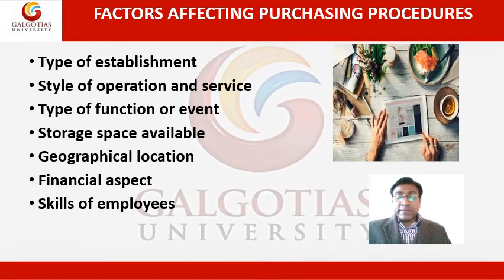If the establishment has fully equipped dry and cold storage, then the purchase can be made in bulk. But when the storage system is not there, then everyday purchasing has to be done, or maybe on alternate days we need to purchase. Then geographical location of an establishment can also play a major role in its purchasing system.